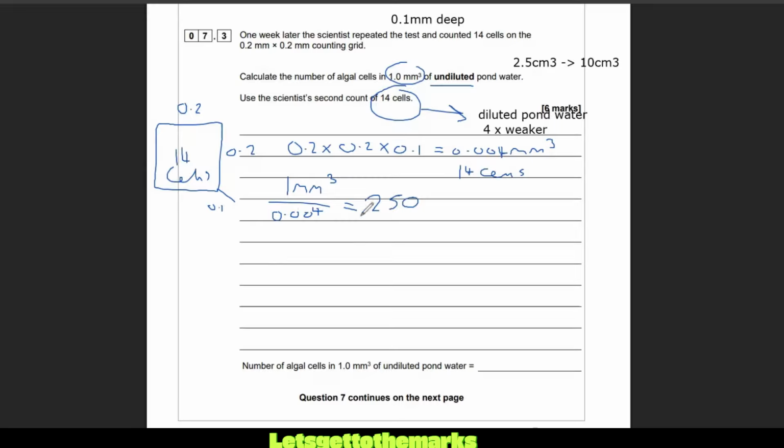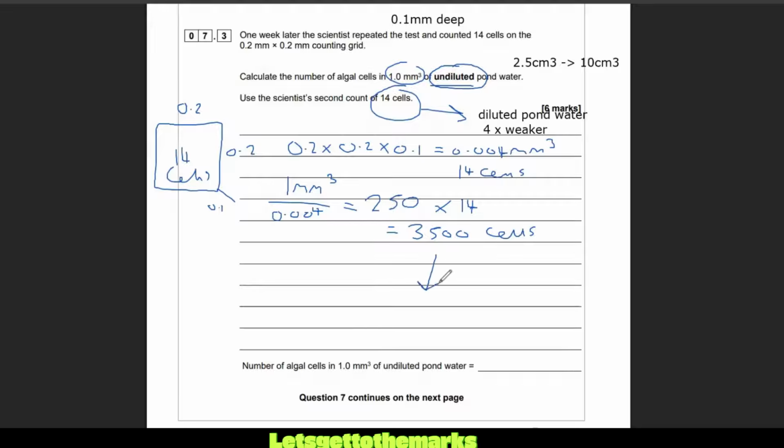Now, each of these slides has 14, so I want to times that by 14 to get the total amount of cells that would be in 1 millimeter cubed of diluted water. And that equals 3,500 algal cells in 1 millimeter cubed, but that would be for the diluted. And they've said they want it in undiluted. Remember, we found it out in the diluted. We need to convert it back and find out how much would be in the original.